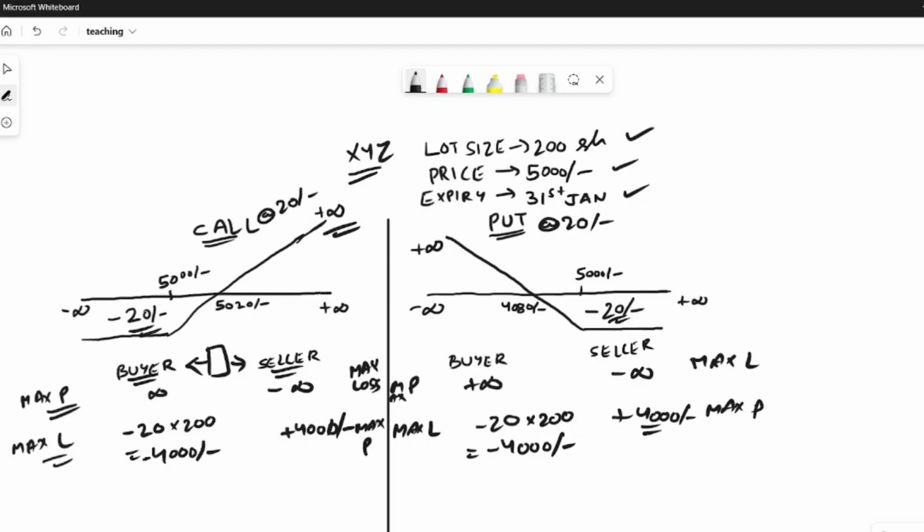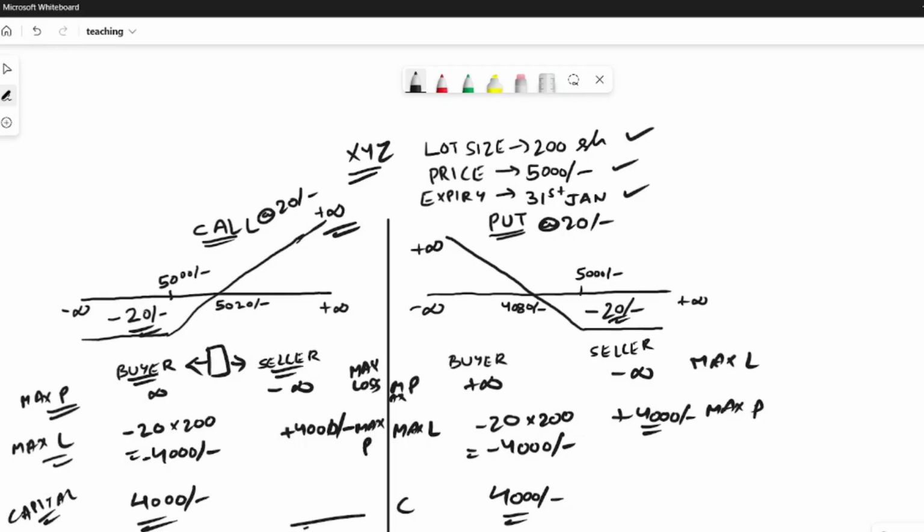Now let's see what capital is required to carry out such transactions. For the buyer, since the maximum loss he can make at any given point of time is 4,000 rupees, he will be charged only a 4,000 rupees margin. Similarly for a put option, he will be charged a margin of 4,000 rupees.